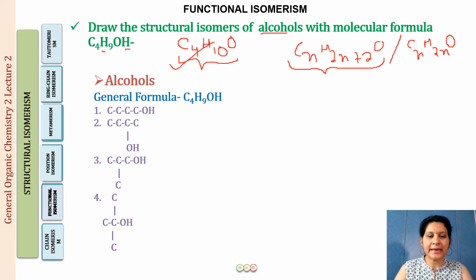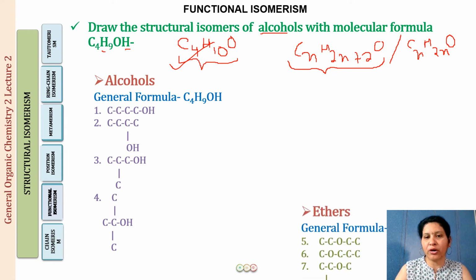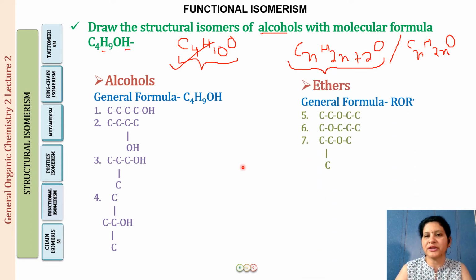So let us see now what all ethers can we draw over here. Ethers are going to have a general formula ROR'. So there is going to be an oxygen atom in the center and alkyl groups on either side. If we have 4 carbons, we can put 2 on one side and 2 on the other. We can put 1 on one side and 3 on the other, right?